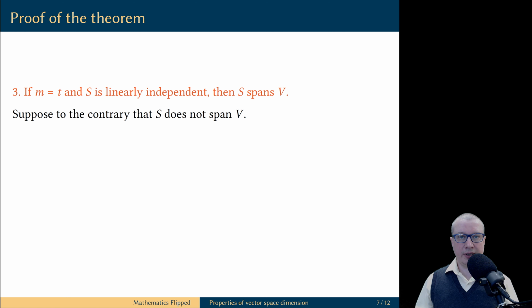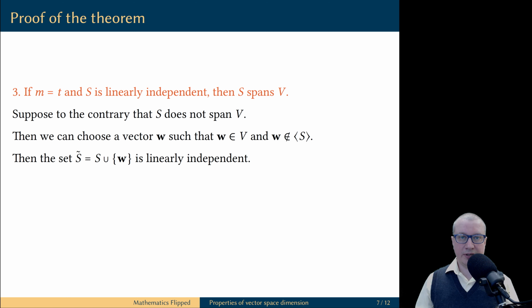To prove claim 3, let's again use proof by contradiction. We are going to assume the opposite of our desired conclusion. Namely, we are going to assume that the set S does not span the vector space V. Then we can find a vector W in the vector space V, which does not belong to the span of S. By the result we proved earlier in this video, if we enlarge the set S by adding this vector W, then the larger set S tilde is still linearly independent.